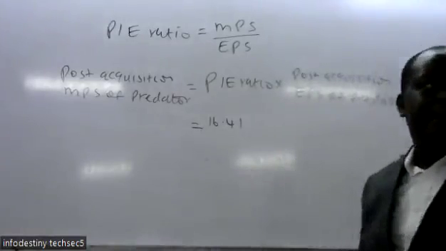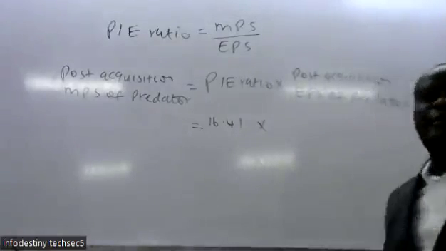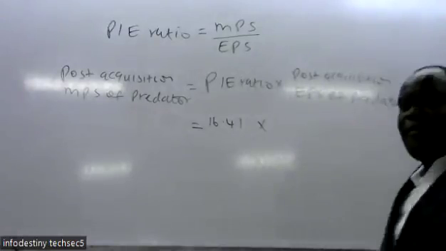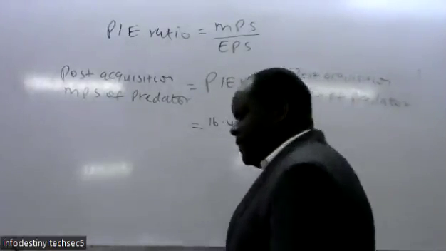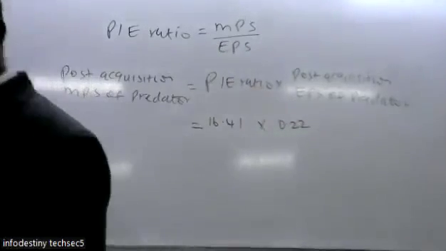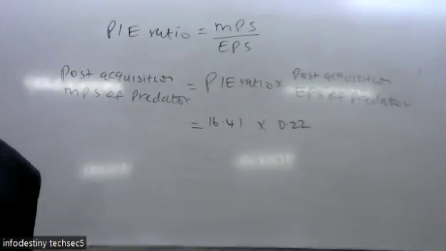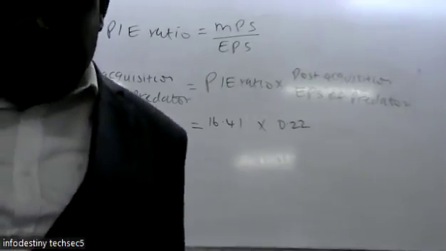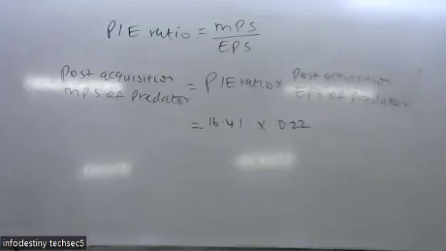Then multiplied by the earning per share, which was 0.22. So 16.41 multiplied by 0.22 should now give you the post-acquisition price of the share of Water Limited if the bid is successful.